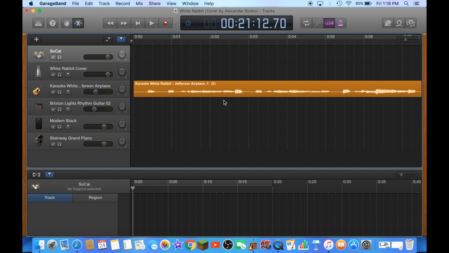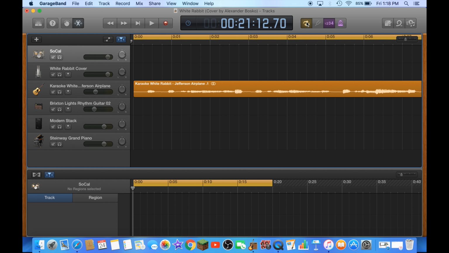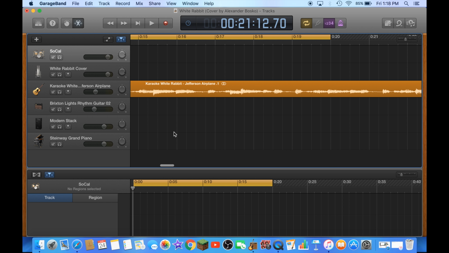I'm going to set the karaoke White Rabbit as the ringtone. In order to do that, you need to go to the cycle button. The ringtone has to be 15 to 20 seconds. You could choose 15 or 20 seconds. Whichever you choose, I'll just go for 20 seconds, it's fine.